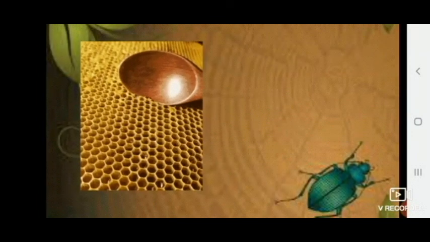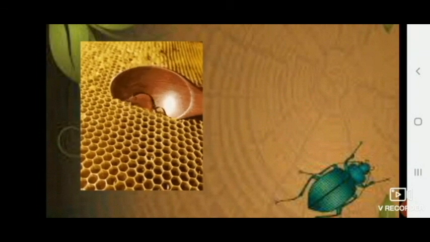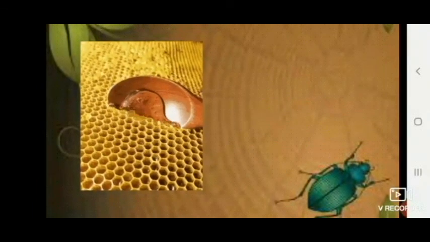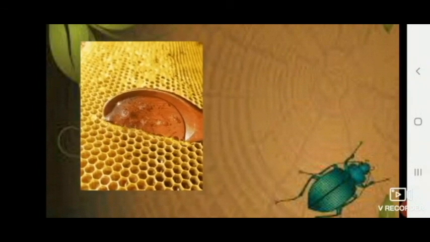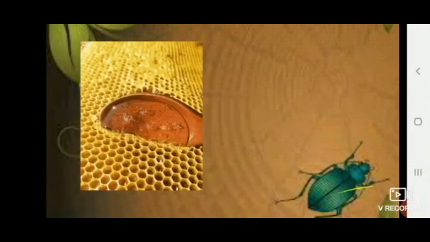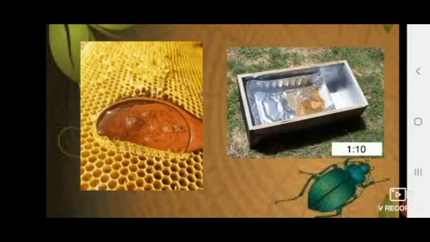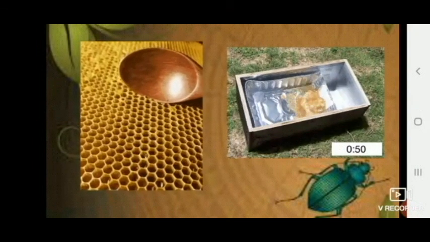These beehives can be harvested for honey. The honey can be collected from these beehives. Along with that, these beehives will also give us beeswax. So this was about the honeybee.